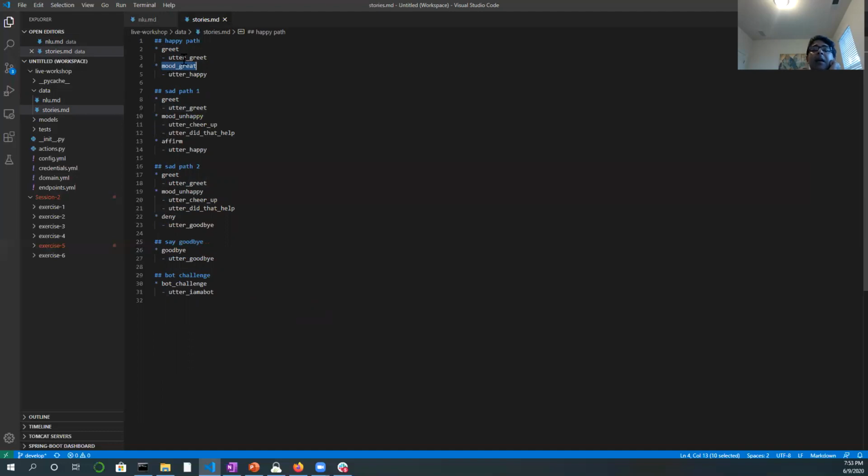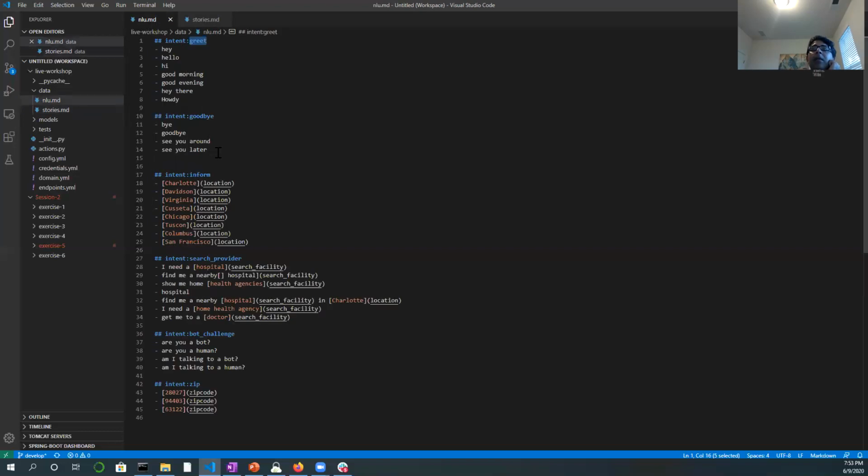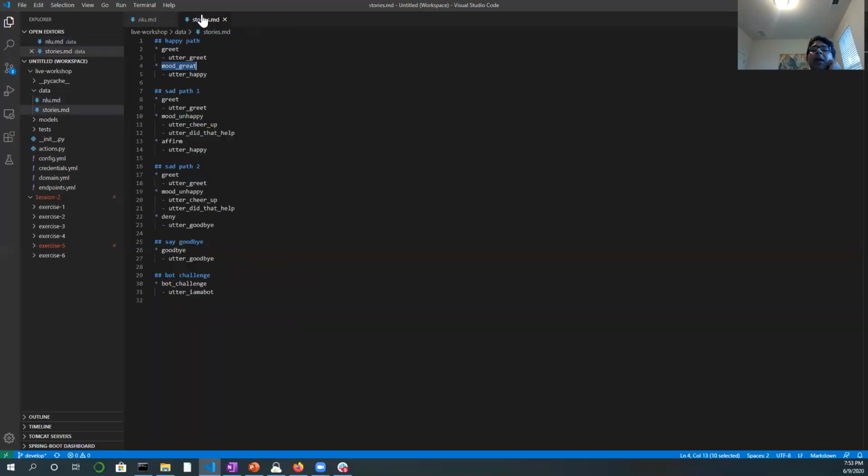going. In this utter greet, if you remember the first chatbot we built, it asks how is your day going, and the customer is supposed to reply back. If he is happy, the flow will be that he's going to reply with an intent called mood great. In mood great, we would have defined that he's really good, and the bot is supposed to reply back that it is happy to hear that, we are happy, and is going to say goodbye. In the sad path, we say it is greet, the bot is supposed to reply back.